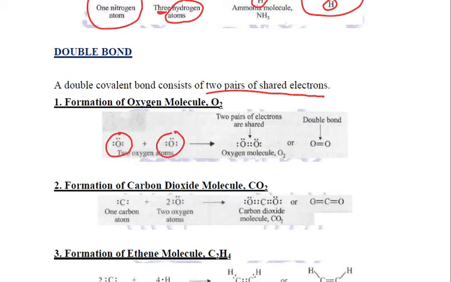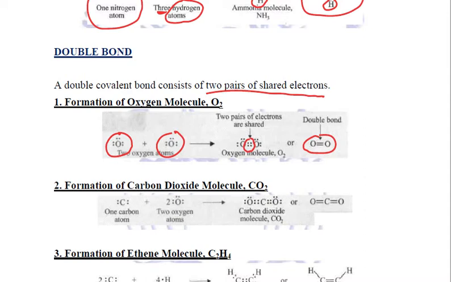This other oxygen atom also has 6 valence electrons and requires 2 more electrons. So what these two oxygen atoms do is they will share 2 electrons each, because of which there is a double bond formed between them. So oxygen molecule contains a double bond.